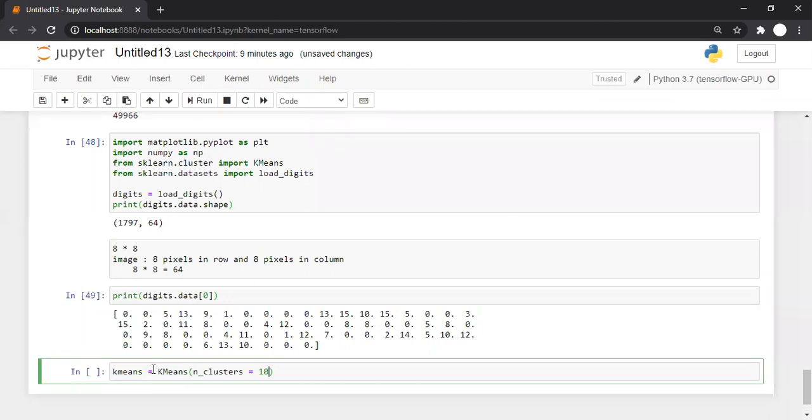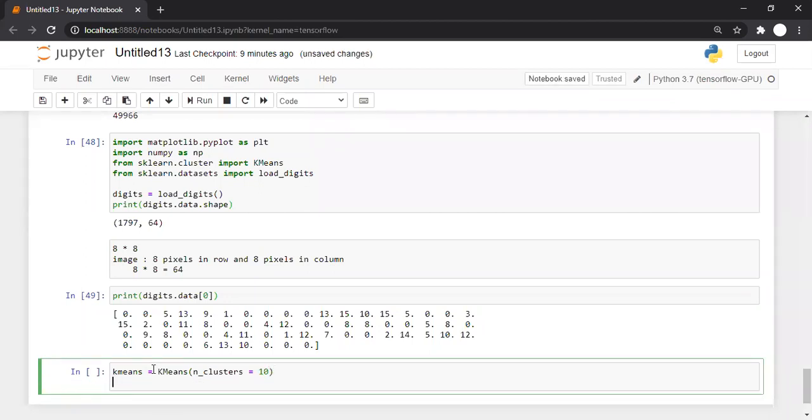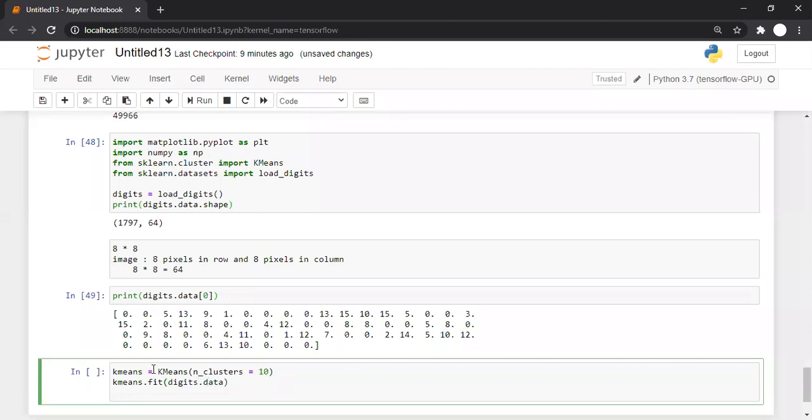Once that is done, let's create the clusters of this data. First we are supposed to fit the k-means algorithm, so fit this algorithm using our digits data, digits.data. Once it is fit, let us predict.